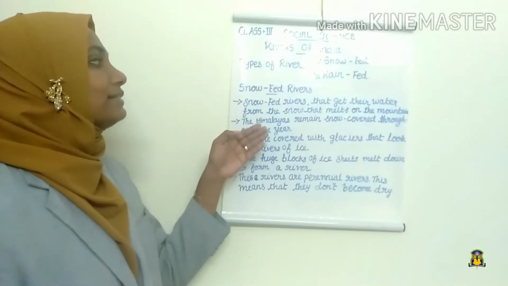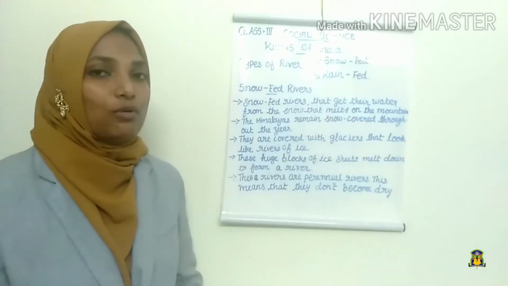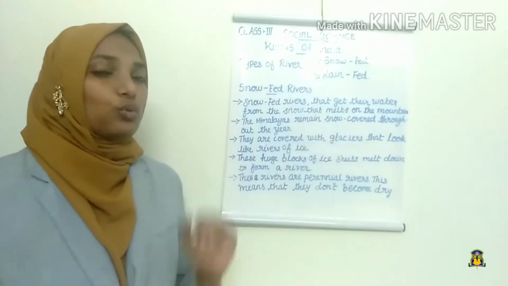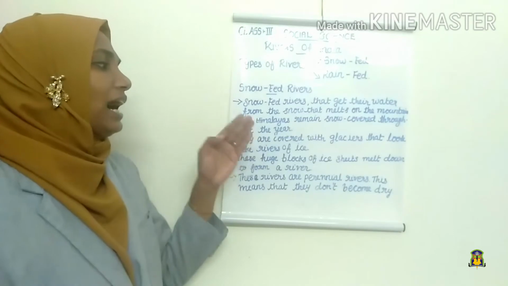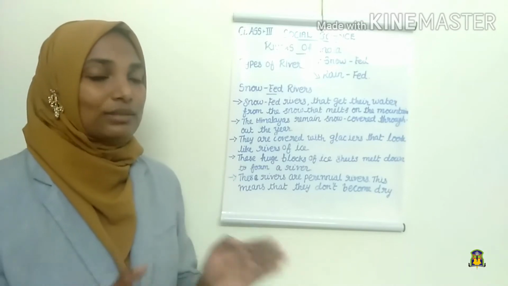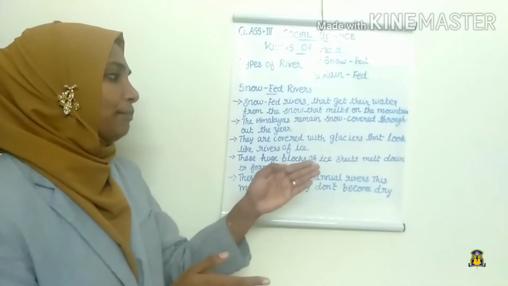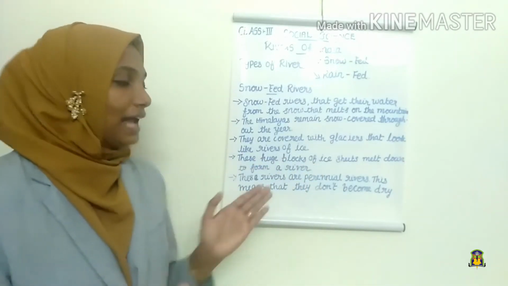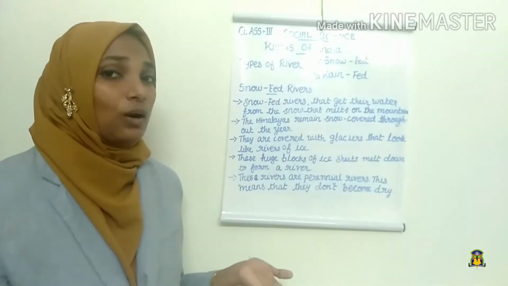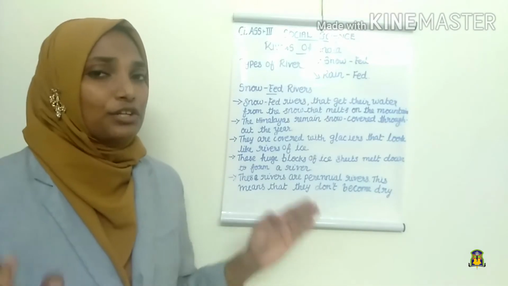So the snow-fed rivers get their water from the snow that melts on the mountains. The Himalayas remain snow covered throughout the year, and they are covered with the glaciers that look like rivers of ice. These huge blocks of ice sheets melt down to form a river, and these rivers are called perennial rivers. Why is it called that way? Because this means that they do not become dry.